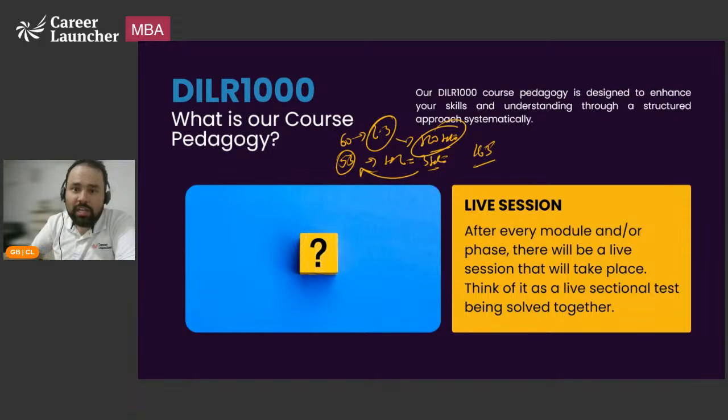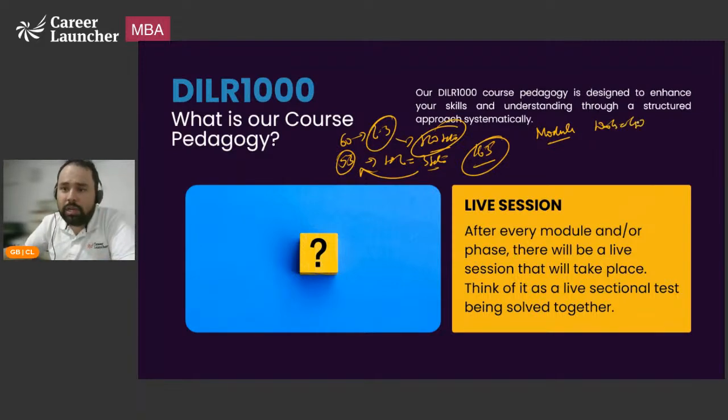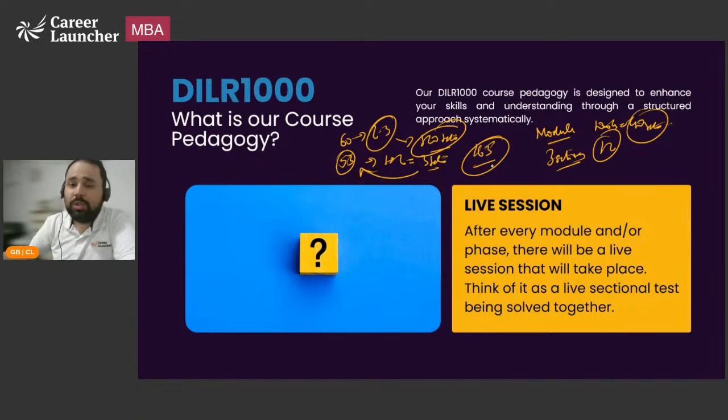So 120 here, 165 here. In addition to that, module-wise sectional tests. So 11 modules, let's say 10, a round number, I'm keeping it simple. 10 into 4, that's another 40. Then there are going to be 3 overall sectionals, so 3 into 4, that's another 12. So 40 and 12, that's 52, and 52 and 280, that's about 330 odd sets. Besides that, the live sessions. So easily about 350 odd sets.